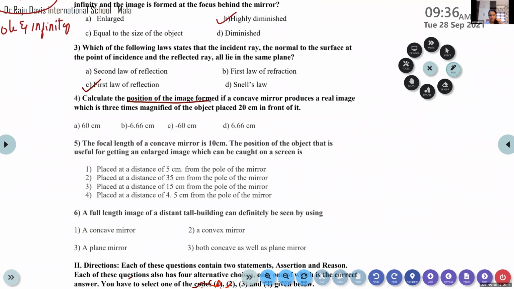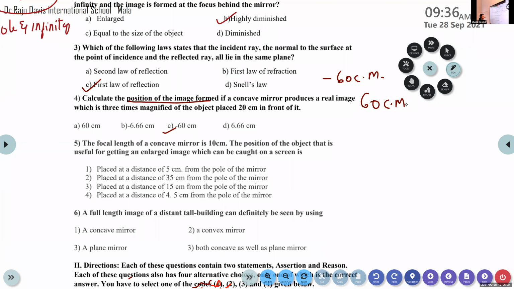Minus 60. What about others? Is there any other possible answers? Minus 60 centimeter. All of them are at minus 60. Any other answers from you guys? 60. Okay. From Ashik, it is 60 centimeter. Is there any other answers?